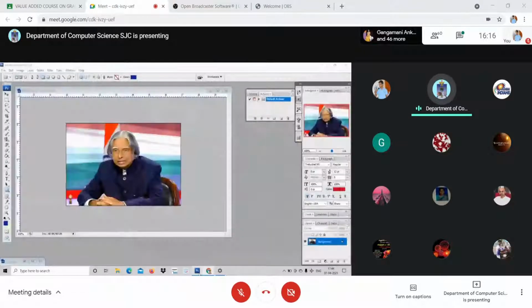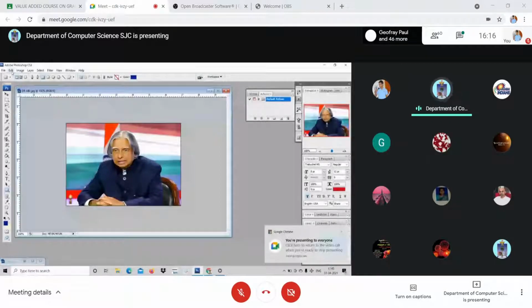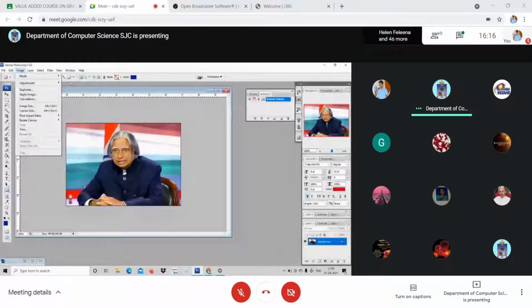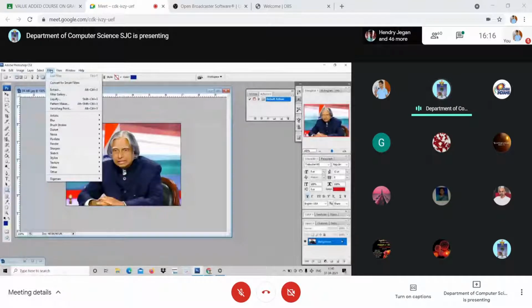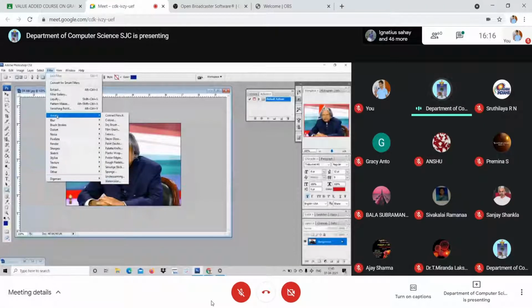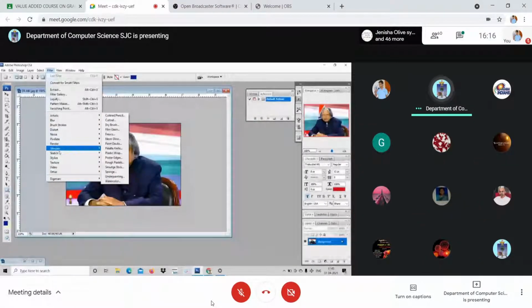Now I'm going to take you through filters, which is one of the very important aspects in Photoshop. In filters, we have so many filters available, starting from artistic to others. Just get to know the differences, because if we take each one, you will need 1 day for each separately. Only then will you know it thoroughly.